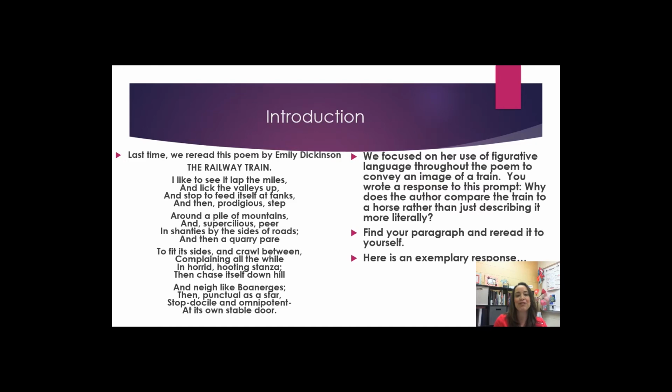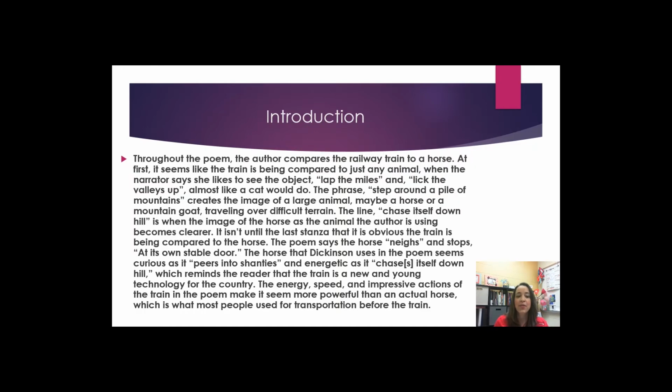Here is an exemplary response. Throughout the poem, the author compares the railway train to a horse. At first, it seems like the train is being compared to just any animal when the narrator says she likes to see the object lap the miles and lick the valleys up, almost like a cat would do. The phrase, step around a pile of mountains, creates the image of a large animal, maybe a horse or a mountain goat traveling over difficult terrain. The line, chase itself downhill, is when the image of the horse as the animal the author is using becomes clearer. It isn't until the last stanza that it is obvious the train is being compared to the horse.